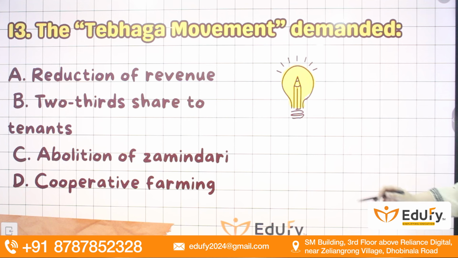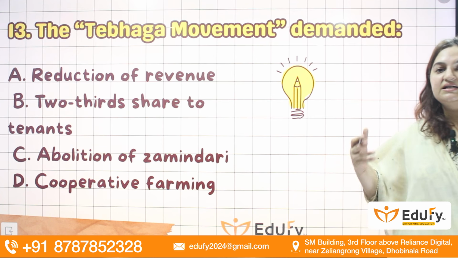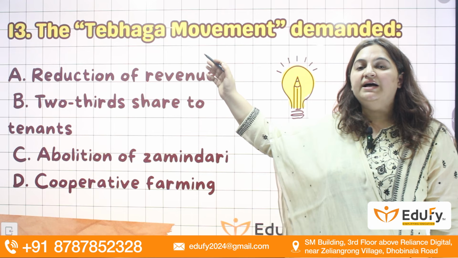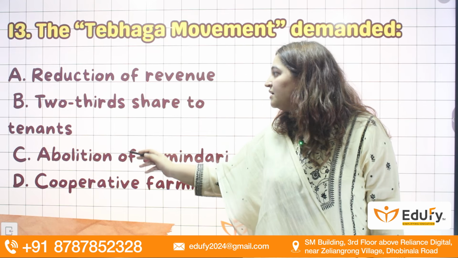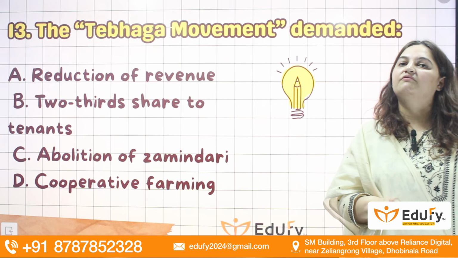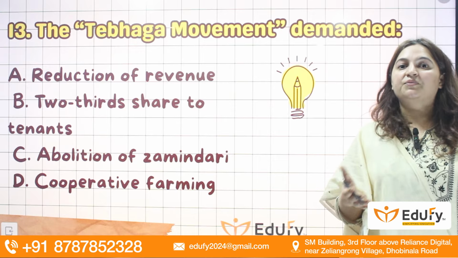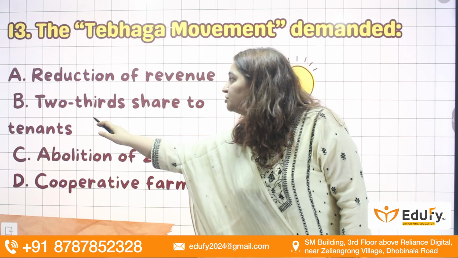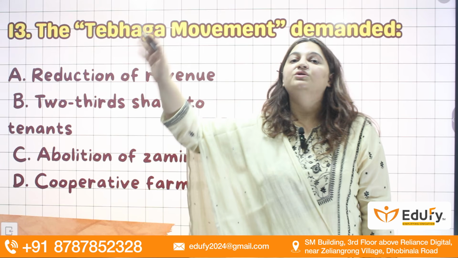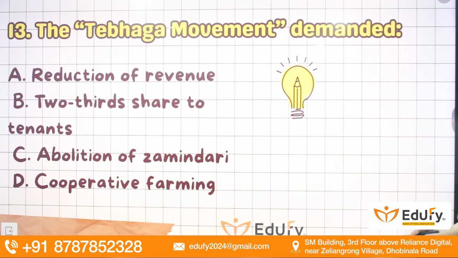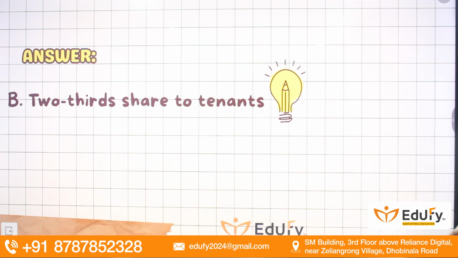Next, the Tebhaga movement that we have seen in Indian history as one of the agricultural movements or peasant movements. Here, what was the demand? The Tebhaga movement happened in the Bengal region. What was the demand? That two-thirds of the share of the crop, or the revenue generated from that produce, that the farmers and tenants were growing, should go to the tenants themselves and not to the British Crown. So that was the demand within this Tebhaga movement, happened in Bengal. It's a very famous movement in the agriculture section. So answer is two-thirds share to the tenants.